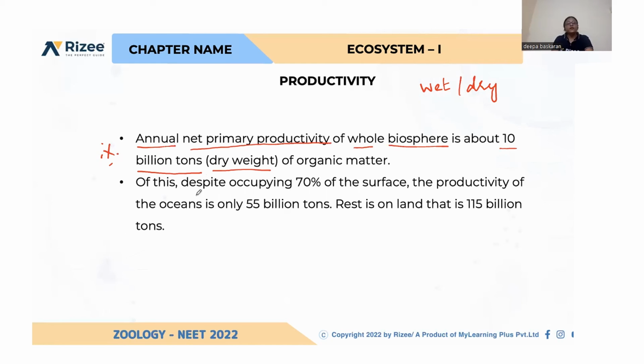Even then, if you compare this, most of the space is occupied by water bodies. 70% of the Earth's surface is occupied by oceans. But we are getting only 55 billion tons of productivity from the ocean. The remaining, that is 115 billion tons, we are getting from land. So this is from sea, oceans. This is also important. 55 billion tons from sea and 150 billion tons from land. Total 10 billion. So three figures you have to remember in this slide.